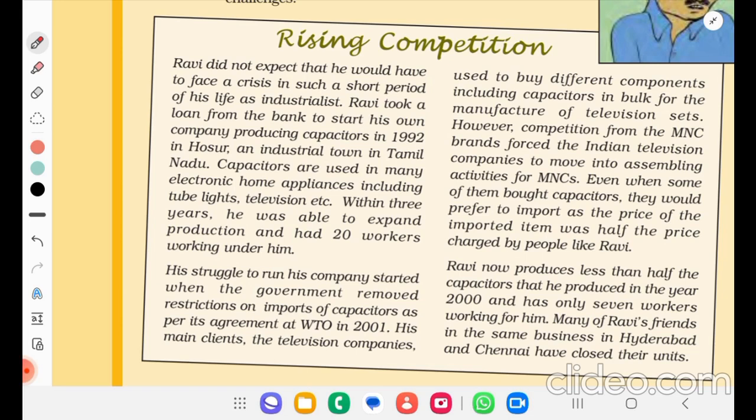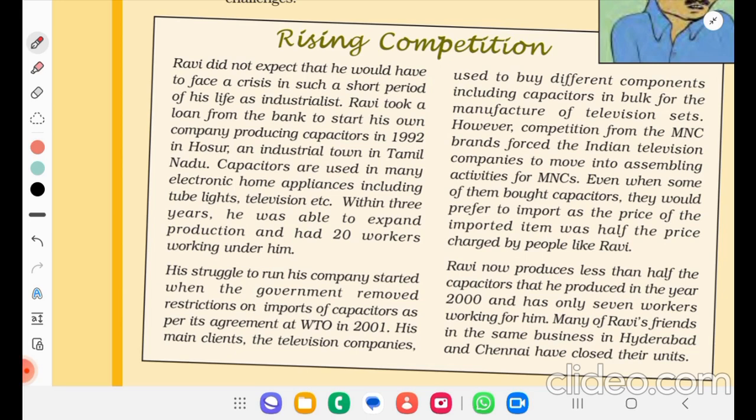His struggle to run his company started when the government removed restrictions on imports of capacitors as per its agreement at WTO in 2001. His main clients, the television companies, used to buy different components including capacitors in bulk for the manufacture of television sets. However, competition from the MNC brands forced the Indian television companies to move into assembling activity for MNCs.